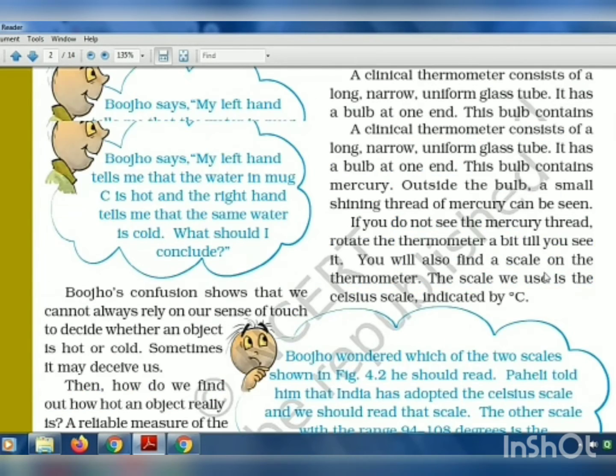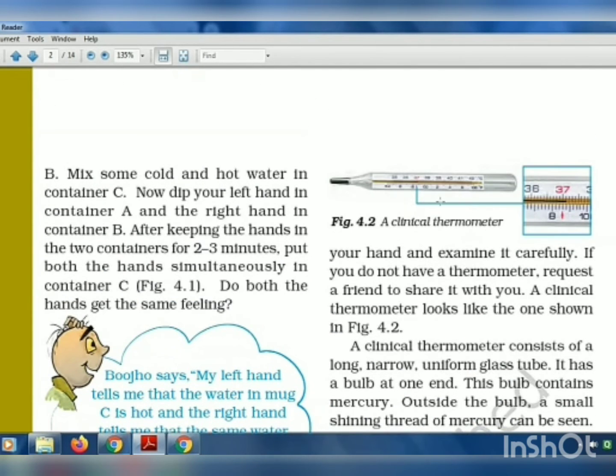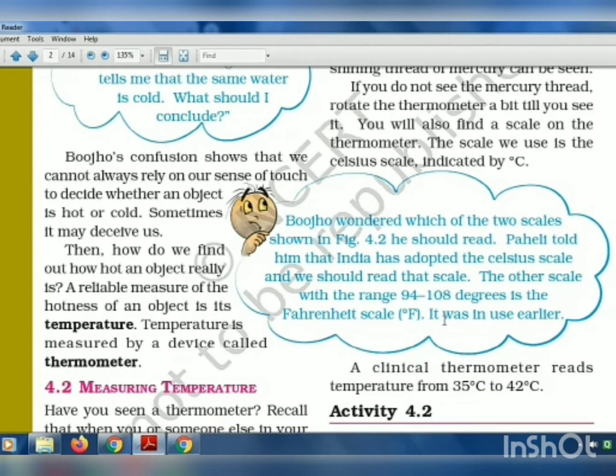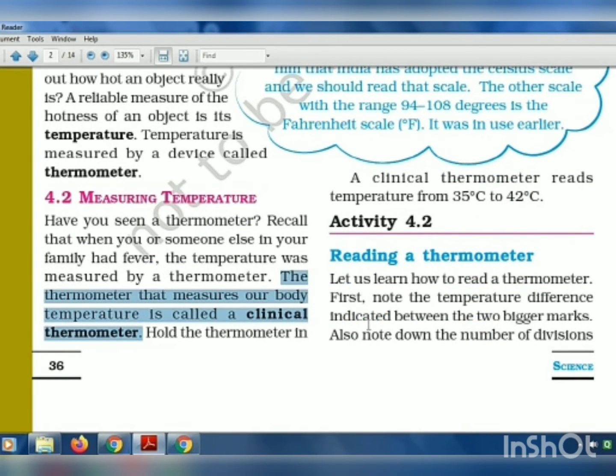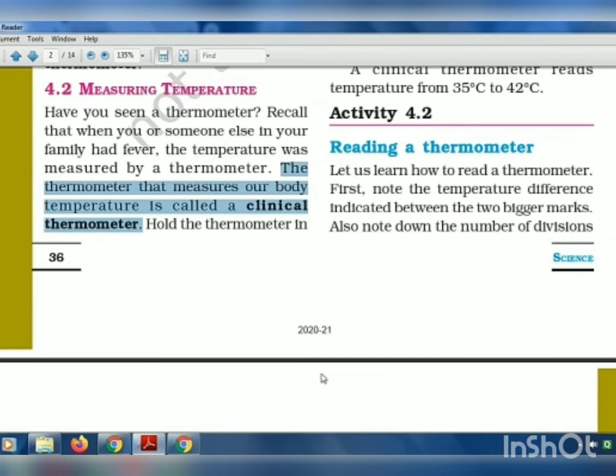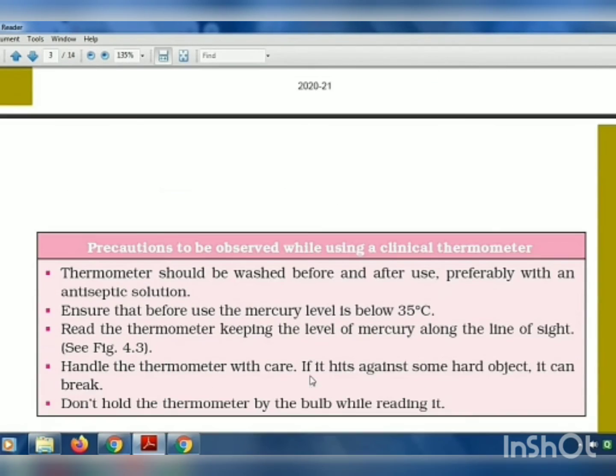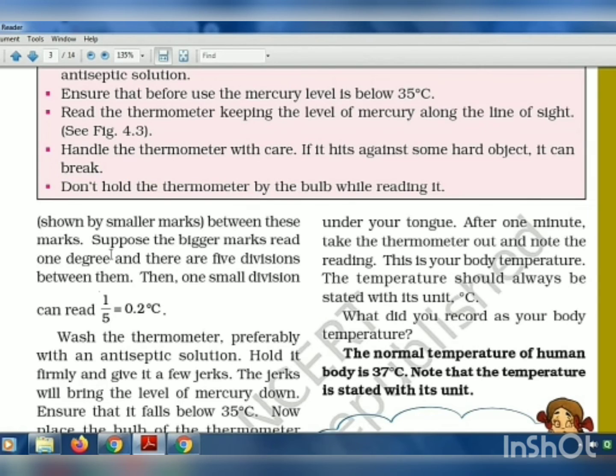Here they have shown the marks. At 37 there is a long line and at 36 there is a long line. So these are the two big marks. Also note down the number of divisions, how many small lines there are between those two big marks.